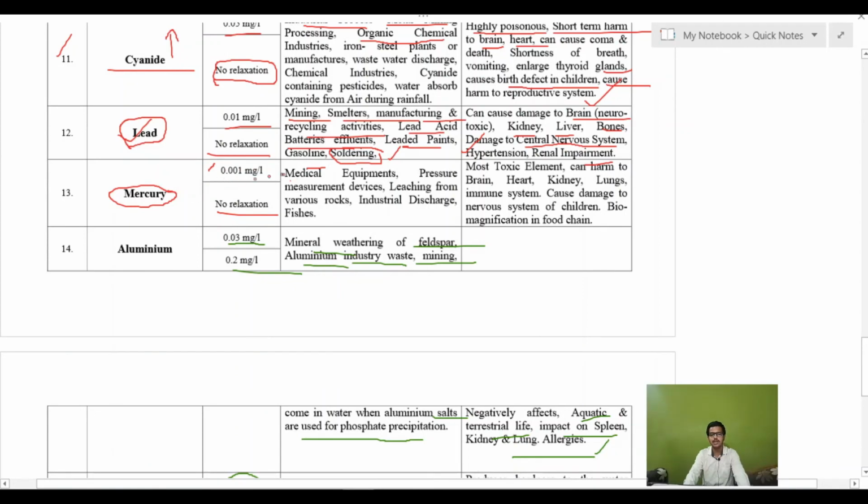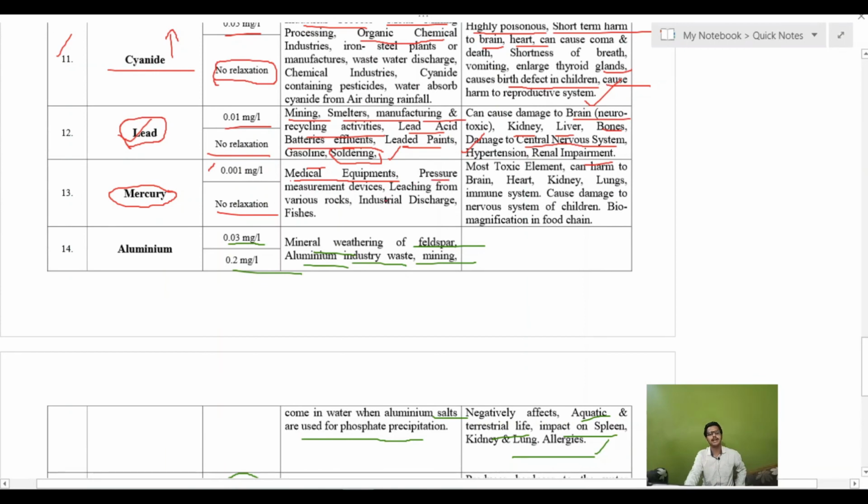Mercury is generally used in pressure measurement devices like the sphygmomanometer, through which we measure blood pressure. It is also used in medical equipment like the mercury-based thermometer. Right now we are changing ourselves to not using the mercury thermometer. That is why there is an electronic thermometer through which we will not use mercury.